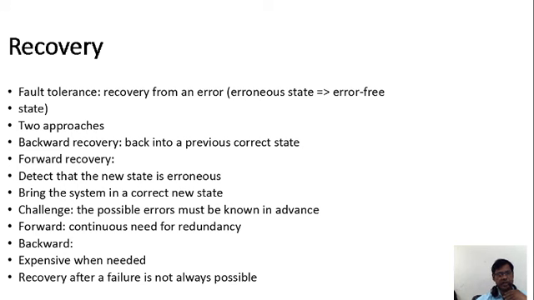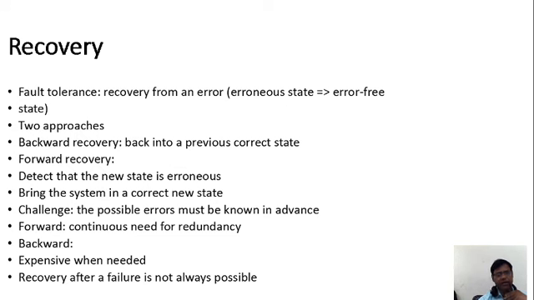There are always two approaches as a packet is transmitted from place to place. Backward recovery: where some problem occurs, go back to a previous correct state. When there is a problem, it goes to the previous stage and synchronizes for the correction of the packet. Then forward recovery happens.